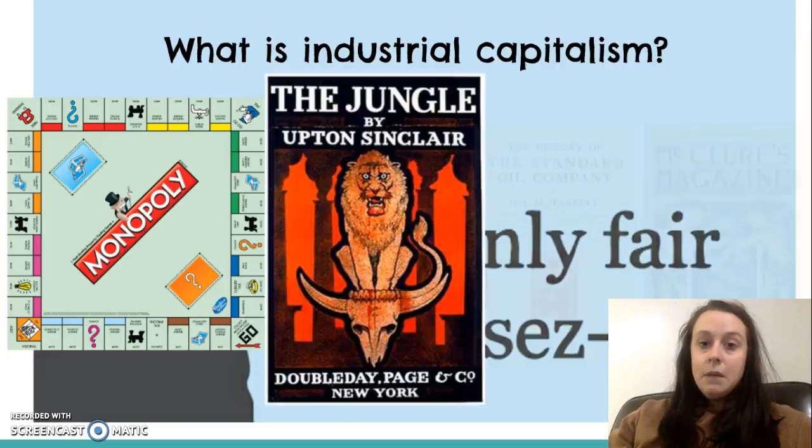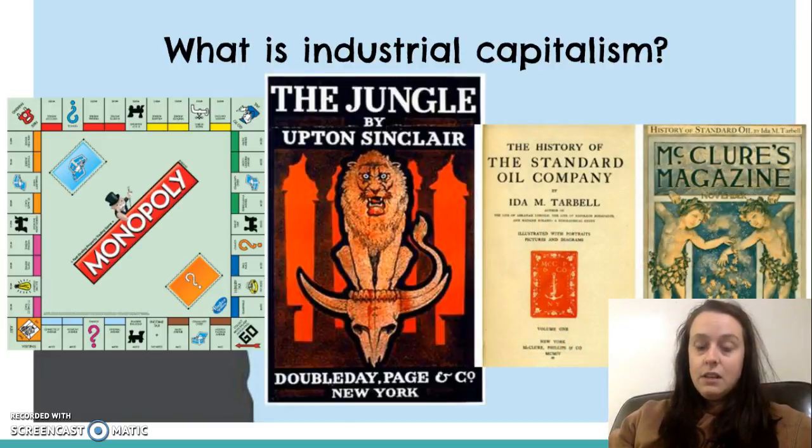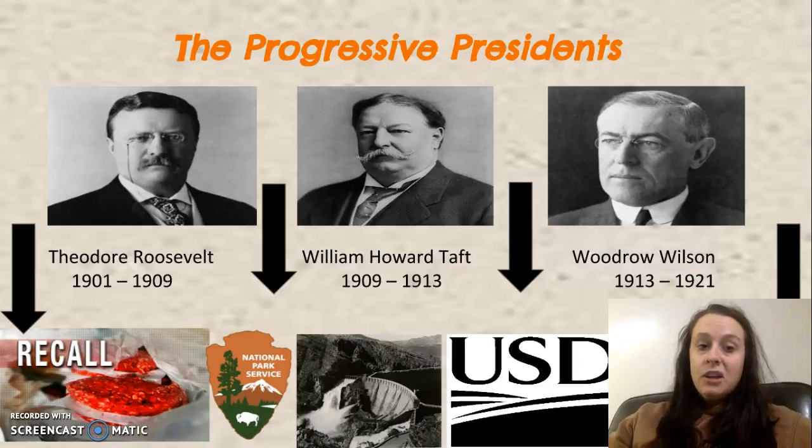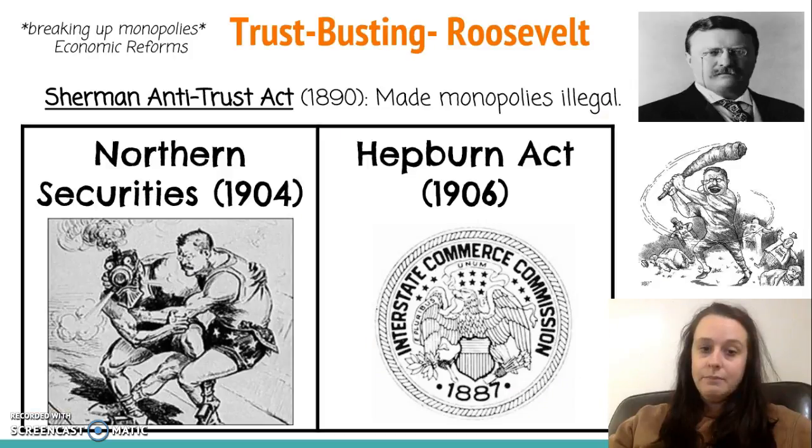However, we see muckrakers, which we talked about in the previous video, publishing exposés to the public about the negative aspects of industrial capitalism. And so remember, the muckrakers are what really starts the progressive movement. And so progressive presidents here are Teddy Roosevelt, William Howard Taft, and Woodrow Wilson. We're going to talk in depth about some of the reforms that they pushed through, but they pushed through social, environmental, and economic reforms to kind of combat these bad aspects of industrial capitalism.